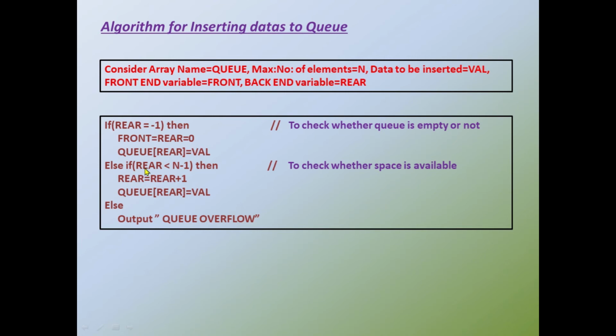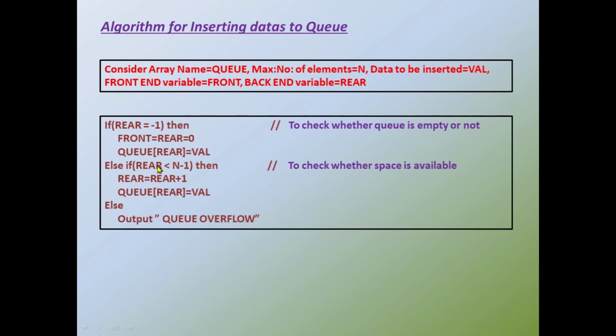How can we check this? We can check this by the simple expression: if rear is less than n-1. Consider the maximum number that can be inserted into the queue is 10. That means 10 minus 1, rear should be less than 9.